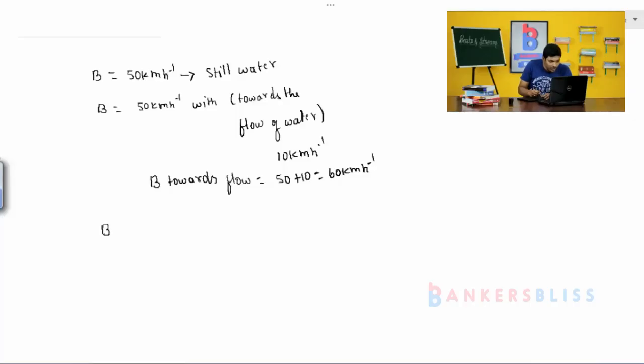Now in the third case, the speed of the boat is 50 km per hour and it is traveling against the stream. So if it is traveling against the stream, then the flow of water is a hurdle.